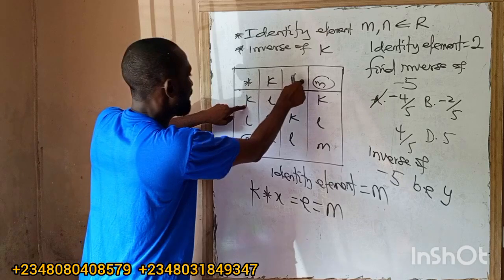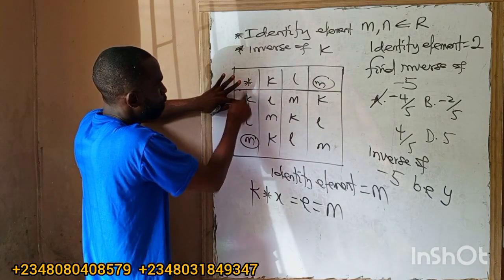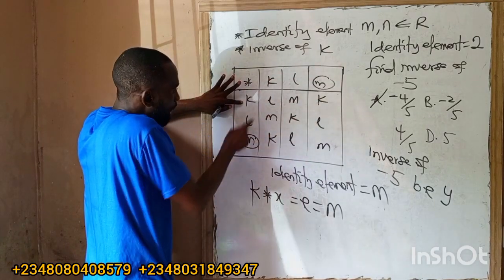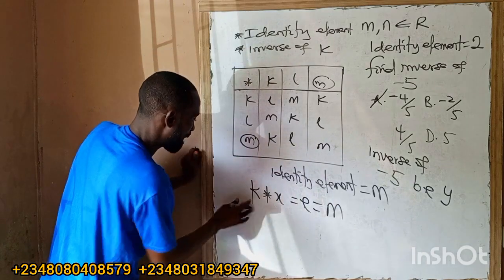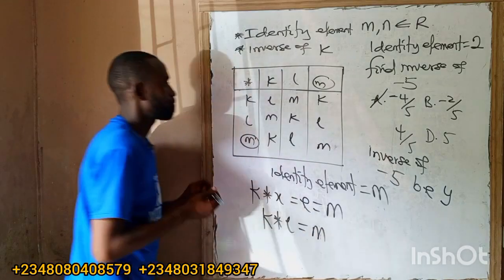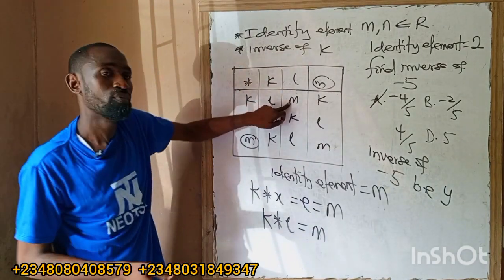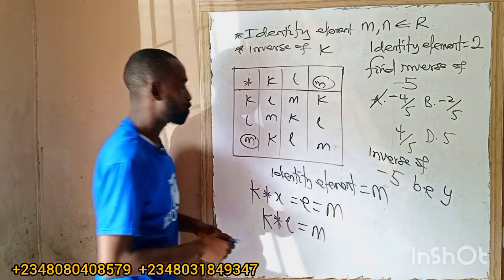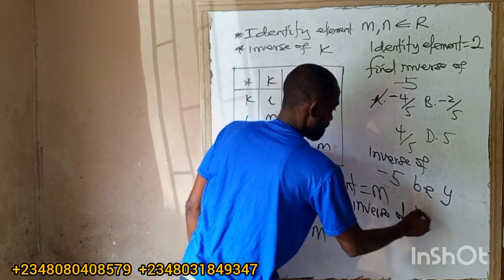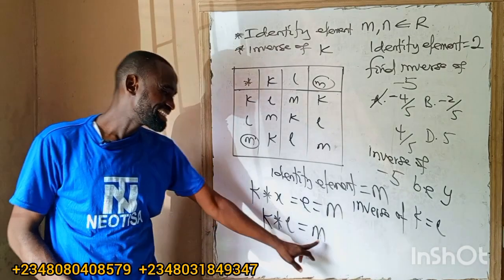K combined with L will give us M. You see it? K combined with L, M. K combined with M, K. But what will I combine with K to give M? Whenever I combine K with L, it gives us M. So the inverse of K is L. What I combine with K to have identity.